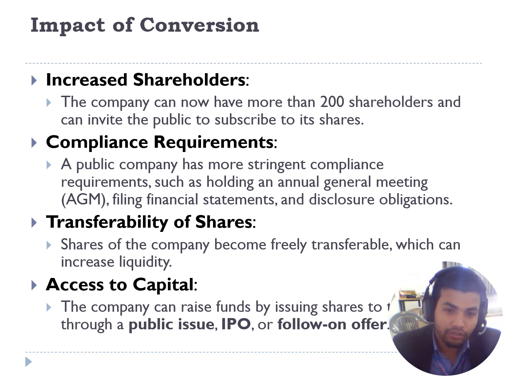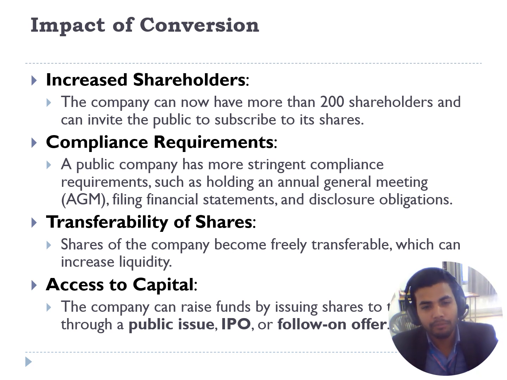The impacts are that the public company has increased shareholders. Public companies have a limitation of minimum number of members, but there is no limit for maximum number of members or shareholders in the public company. So the public company has the impact of increased shareholders. They have more compliance requirements, which makes the company a reliable company in the public.